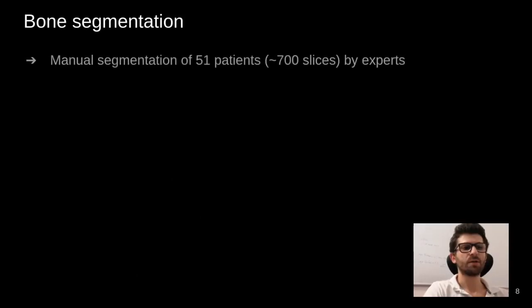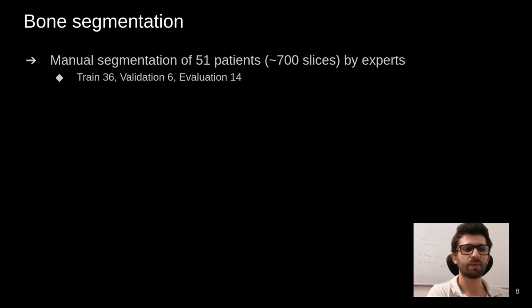For bone segmentation, we use deep learning. We ask expert radiologists to segment the iliac and sacrum bone of 51 patients. The train-val-test split is 36, 6, and 14. We find in practice that training 1 U-Net per bone is better. Indeed, some slices present no sacrum, and this can be a difficulty.